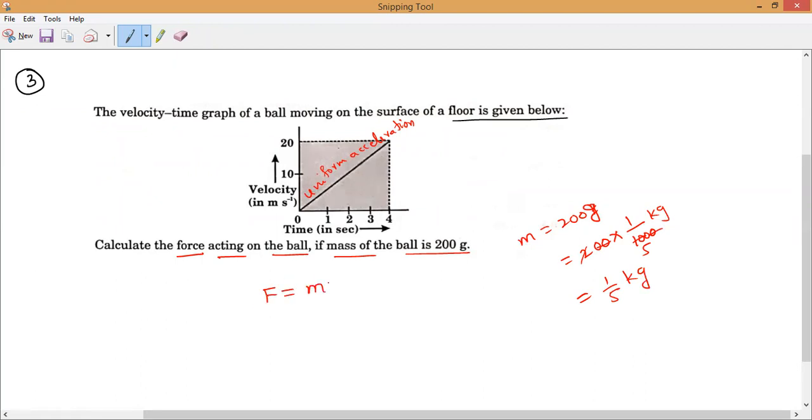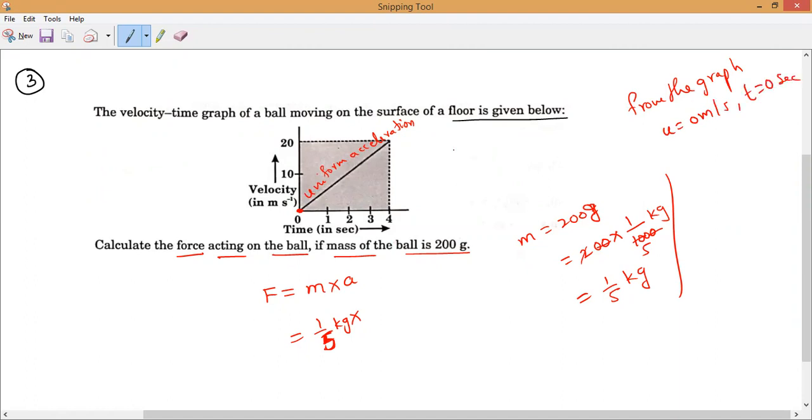They are asking to calculate the force acting. So force is equal to mass into acceleration. Mass I already found, 1 by 5 kilogram. Now if I find the acceleration, can I solve it or not? Now you tell me from the graph, what is the initial velocity of the ball? From the graph you can observe, the body is starting from 0. So the initial velocity is 0 meter per second. Now the time is equal to what?